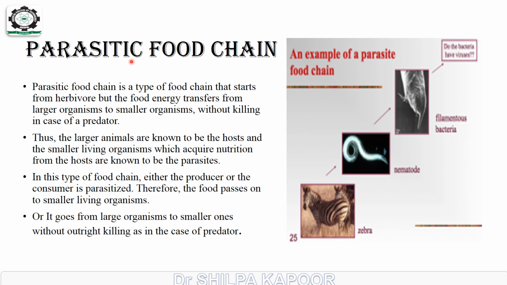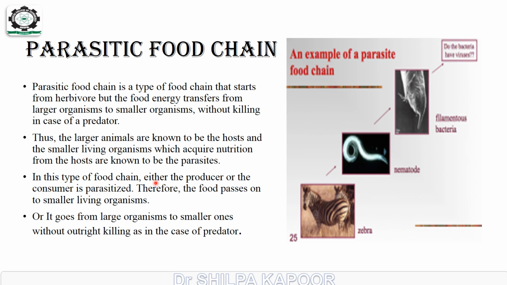Second, parasitic food chain. A parasitic food chain is a type of food chain that starts from the herbivore, but the food energy transfers from the larger organisms to the smaller organisms without killing, as in the case of a predator. Thus, the larger animals are known as the host and the smaller living organisms which acquire nutrition from the host are known as the parasites.